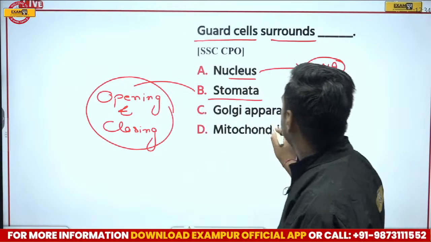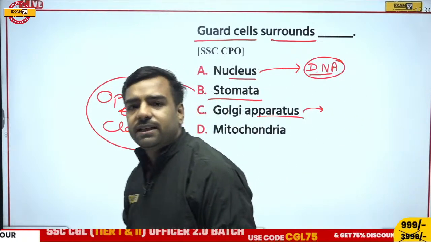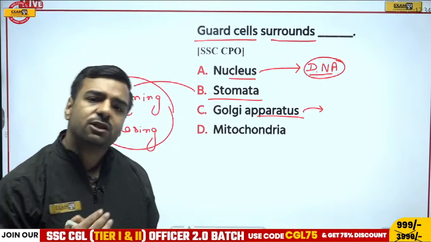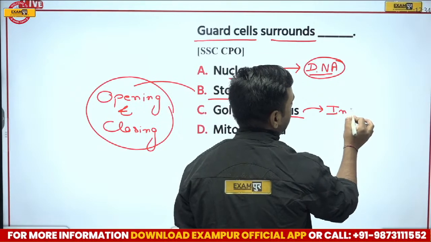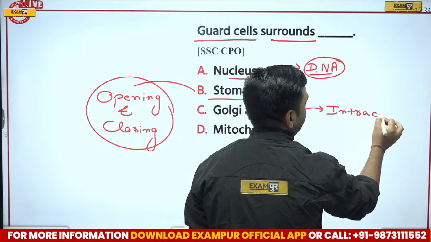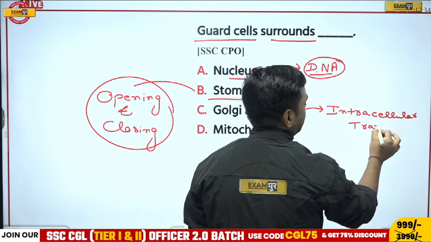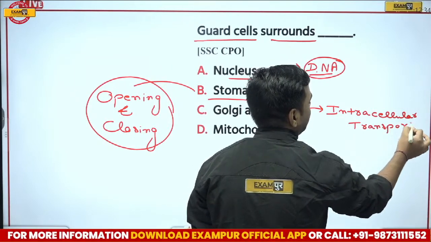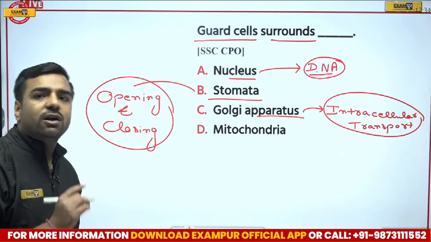Now, if I go with the Golgi apparatus, what do they do? Golgi apparatus are present in plants and also in animals, and they are helping in intracellular transport. So if in the examination it is asked which part of the cell is helping in intracellular transportation, please remember, that is actually the Golgi apparatus.